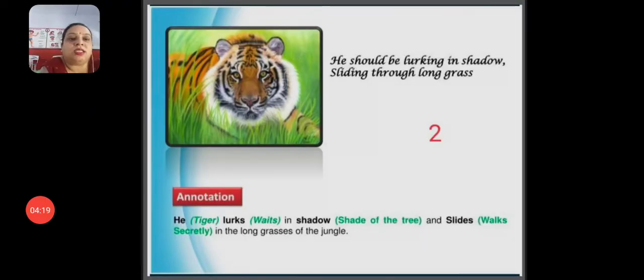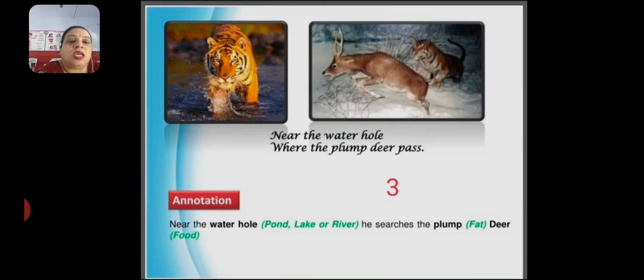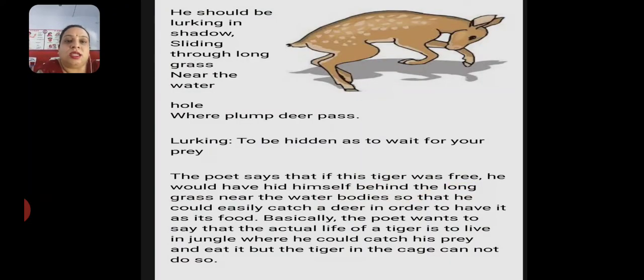Let's read the second stanza of the poem. He should be lurking in the shadow, sliding through long grass, near the water holes where the plump deer pass. Let's see the word meaning. Lurking means to be hidden so as to wait for your prey. So, in these lines, the poet says that if this tiger was free, he would have hid himself behind the long grass near the water bodies so that he could easily catch a deer in order to have it